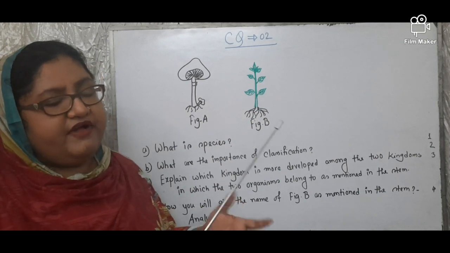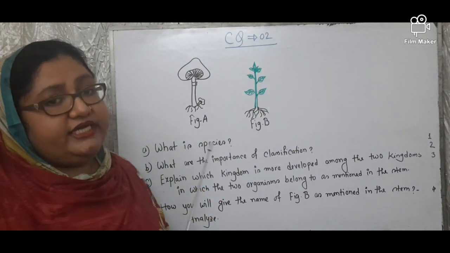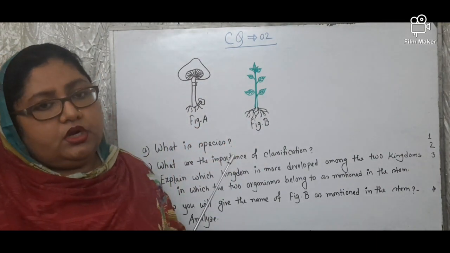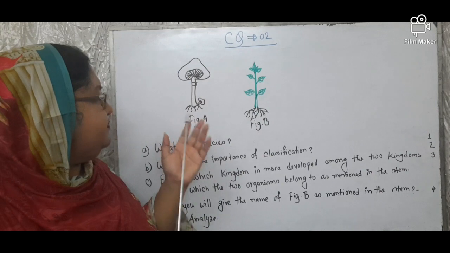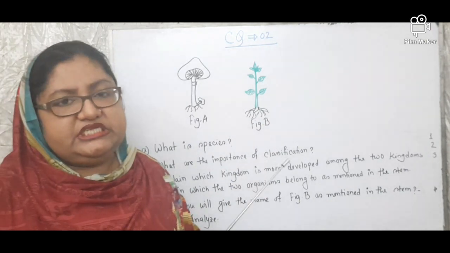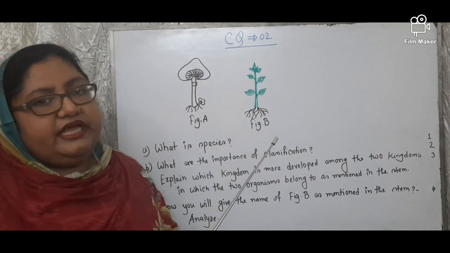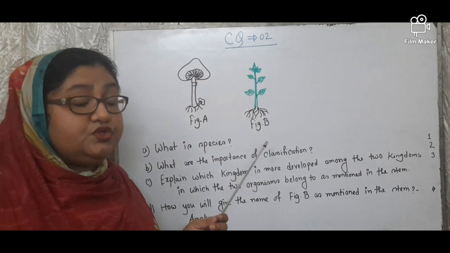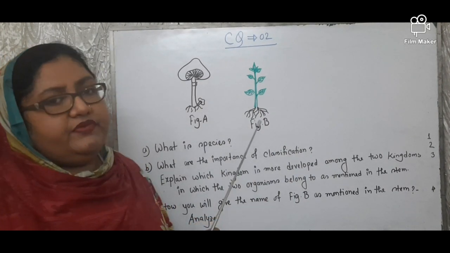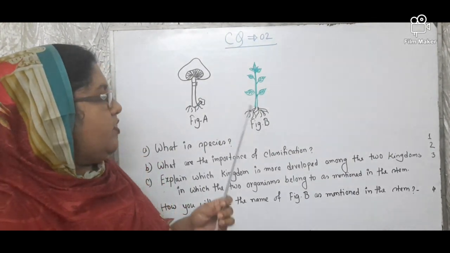In case of fungus, you can write that they are saprophytic, parasitic. Their cell wall is made up of chitin. Their chief mode of nutrition is absorption. They reproduce by spore, and you can also write that they don't have photosynthetic pigment. That is why they cannot produce their own food. In case of plantae, you can write they are terrestrial, multicellular, advanced tissue system is present. The diploid stage starts from here. Then there is anisogamy, and the plants are archegoniates. Okay, or you can write all these points.